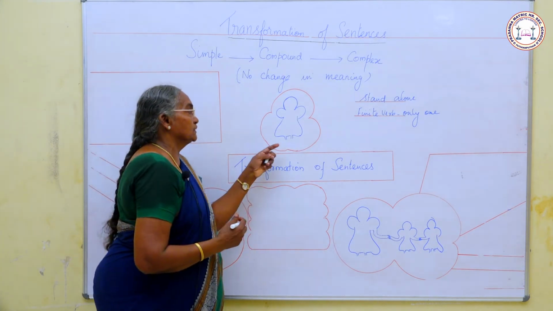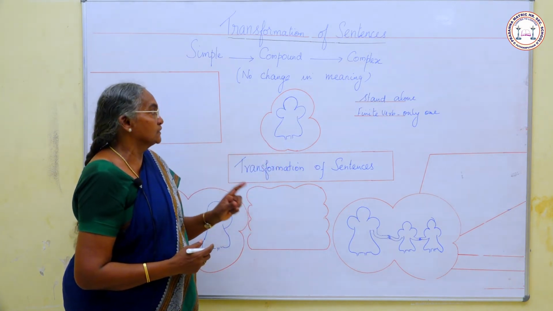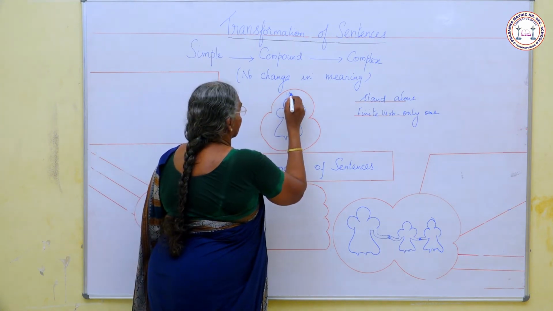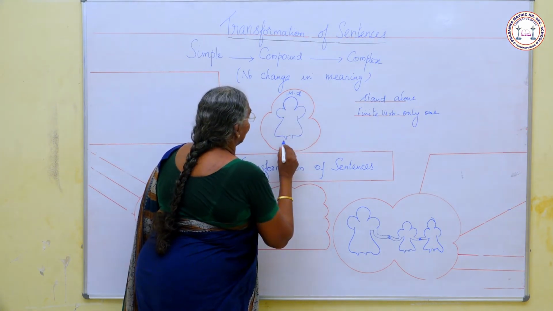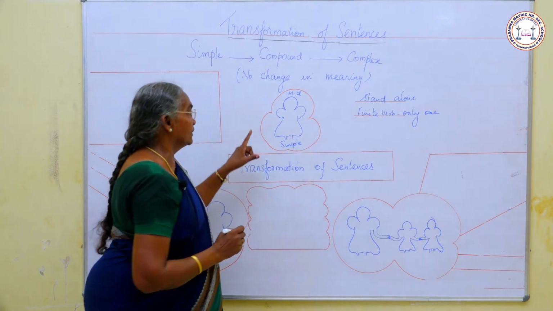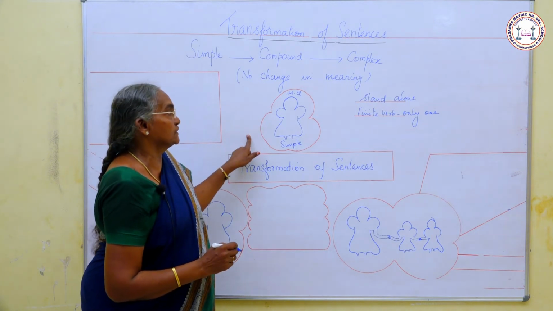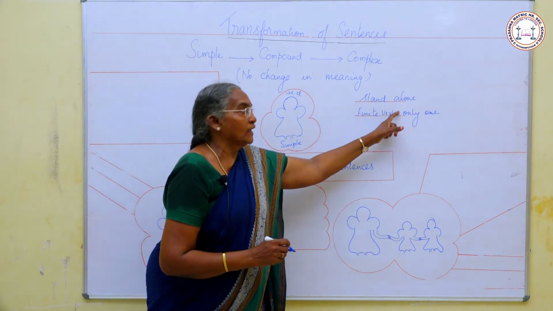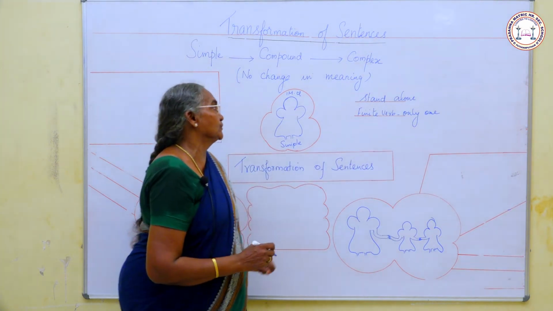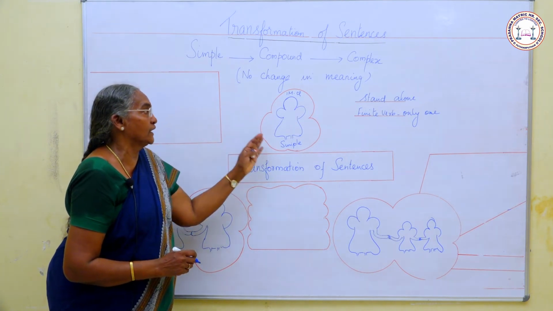Let us see simple sentence. What is a simple sentence? In a simple sentence, there is only one main clause. So this is called simple sentence. If there is only one main clause, it is a simple sentence. It can stand alone and it has only one finite verb.